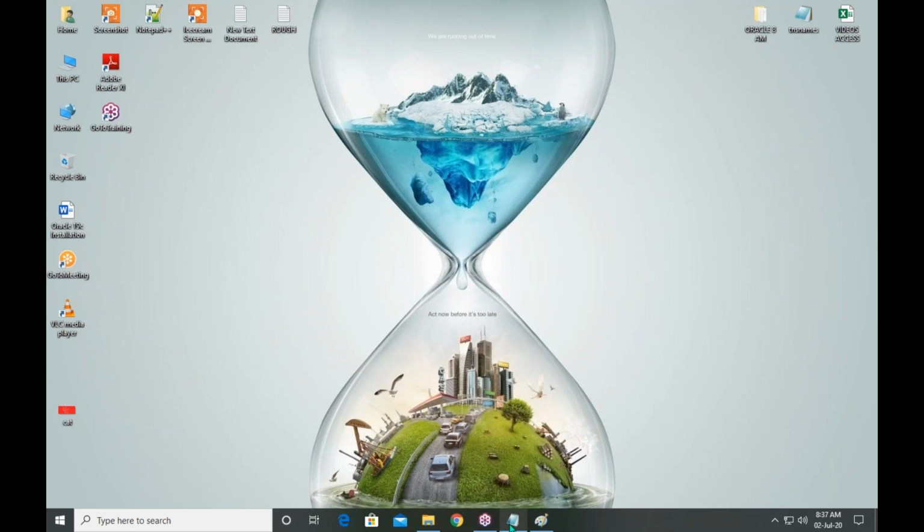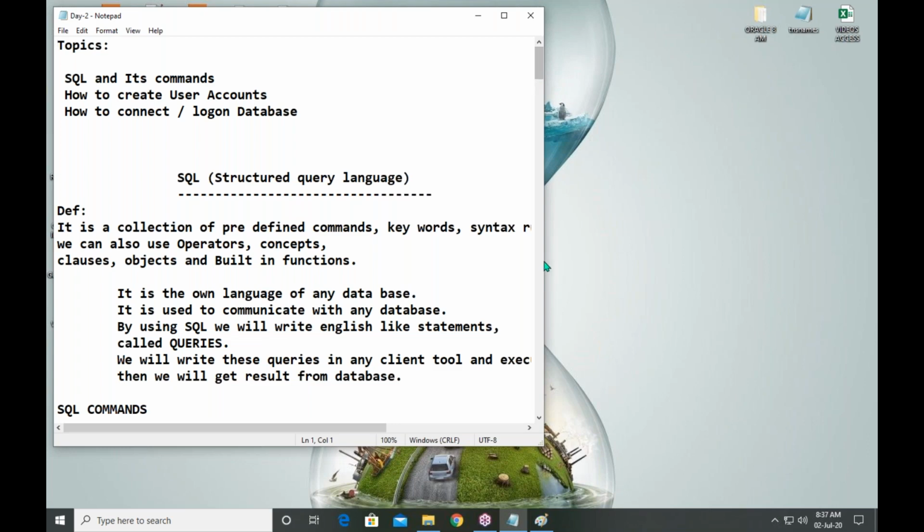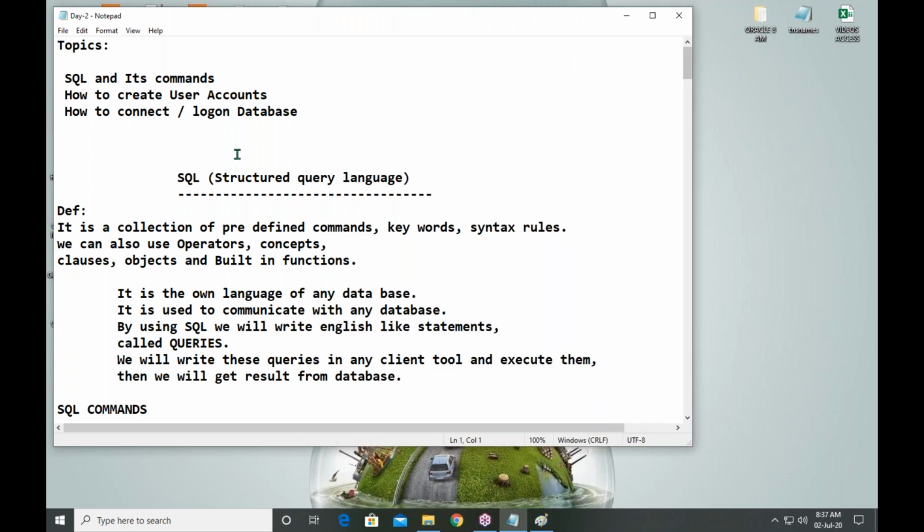Next one. As a database developer, first you need to understand SQL. Once we finish all the SQL part, then we will move into PLSQL. What is SQL? SQL stands for Structured Query Language. It is a language basically. What is the purpose of any language? Language is useful for communication.